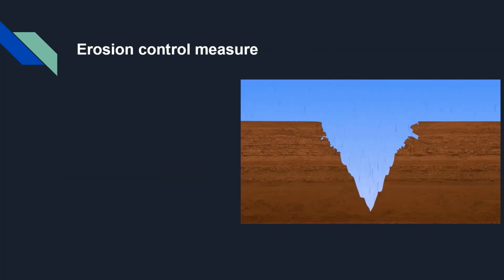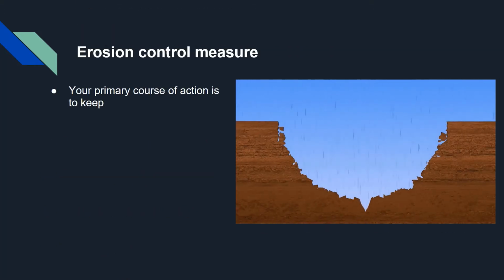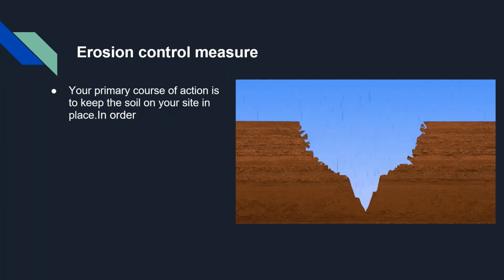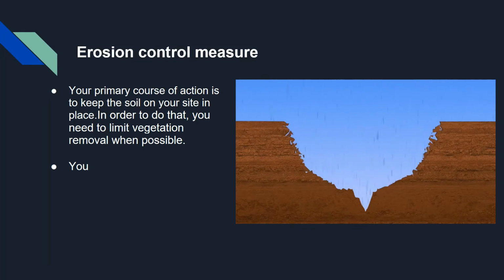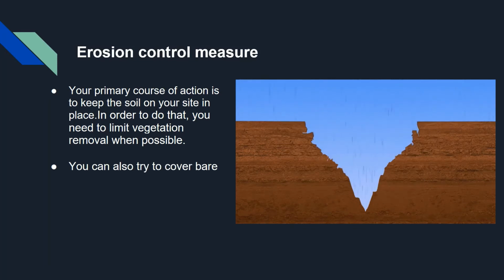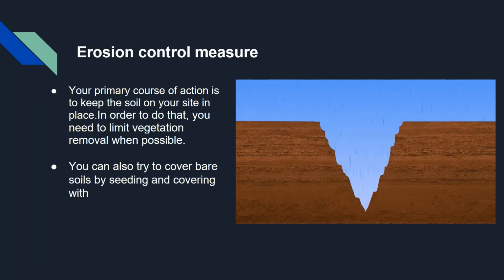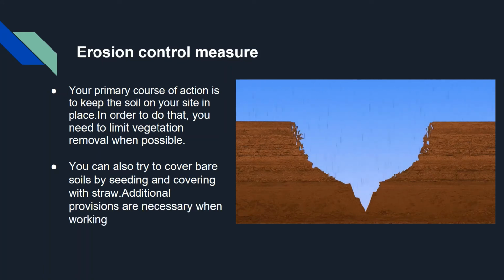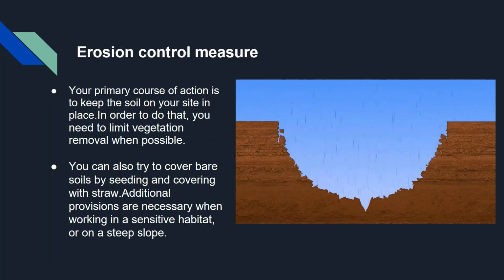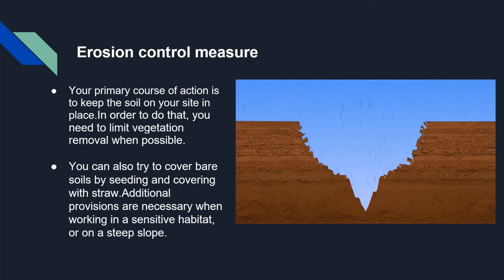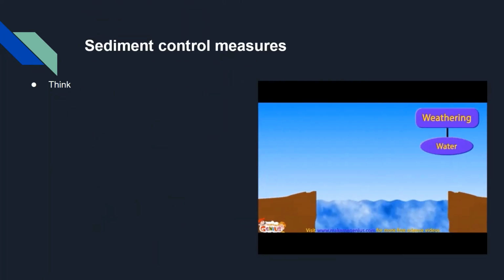Erosion control measures. Your primary course of action is to keep the soil on your site in place. In order to do that, you need to limit vegetation removal when possible. You can also try to cover bare soils by seeding and covering with straw. Additional provisions are necessary when working in a sensitive habitat or on a steep slope. Erosion control blankets are typically best applied on steep slopes and can be used to cover soil after seeding has taken place.